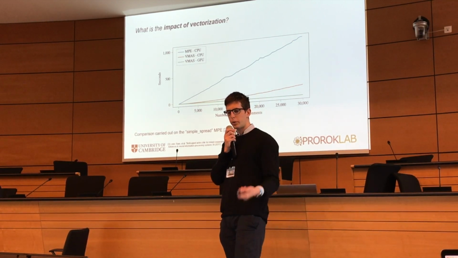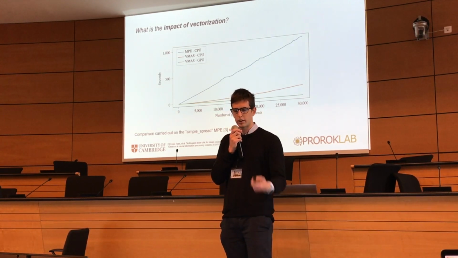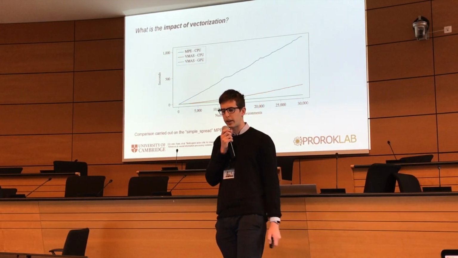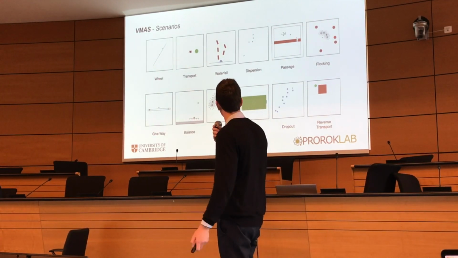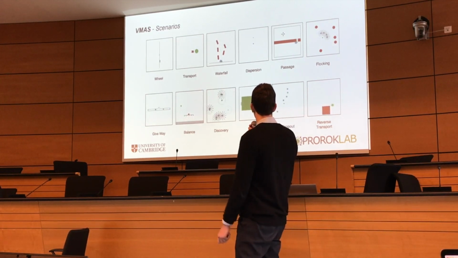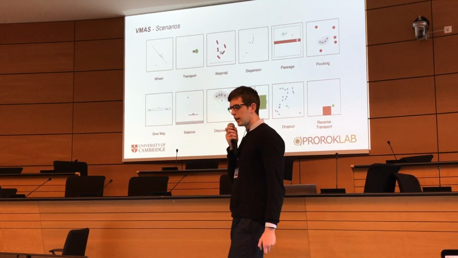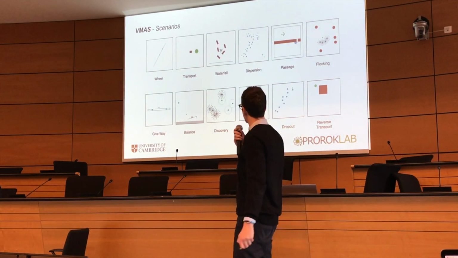And even on the CPU, we observe great benefits thanks to the PyTorch implementation. So the CPU is the orange line and the GPU is the green line. Here are some scenarios. In the paper there were 12, now there are more, but basically we are also compatible with all the scenarios in the OpenAI paper, which are not presented here.